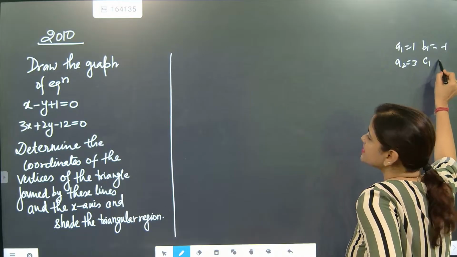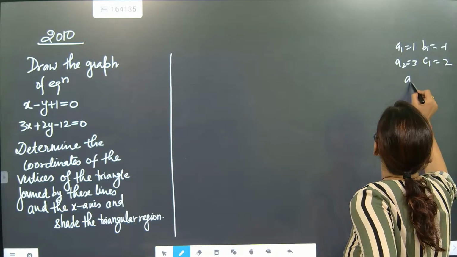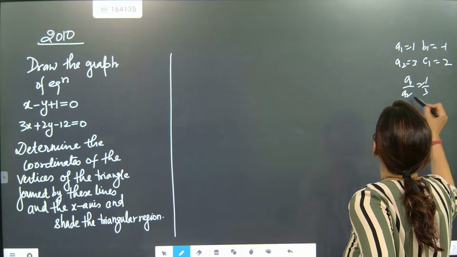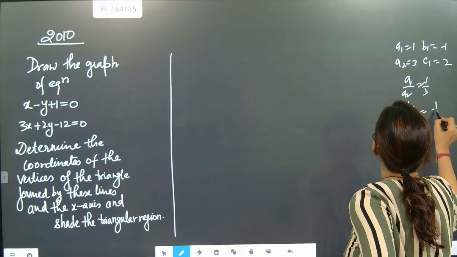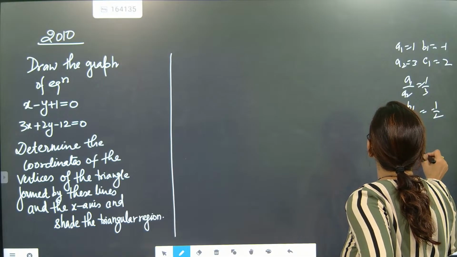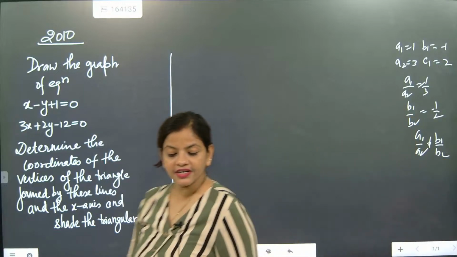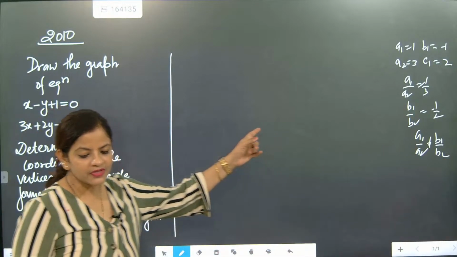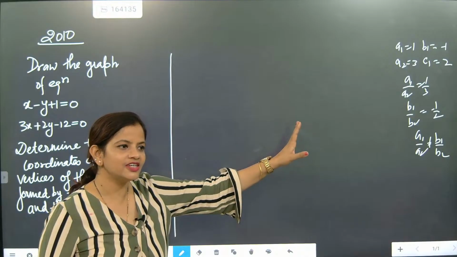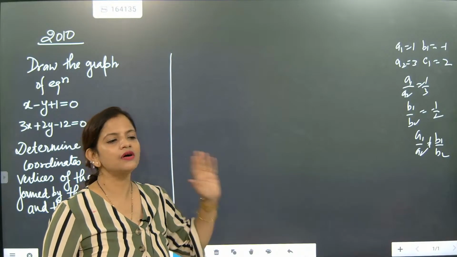Minus 1. What is C1? 2. So that means A1 by A2 is 1 by 3, B1 by B2 is minus 1 by 2. So A1 by A2 is not equal to B1 by B2. That means 100% the lines will intersect each other. So that means we have a unique solution.